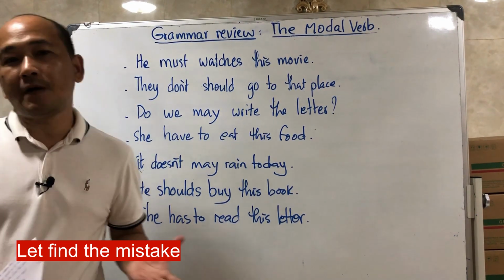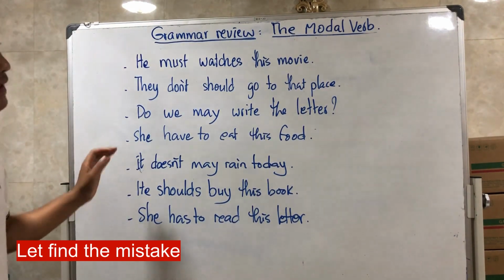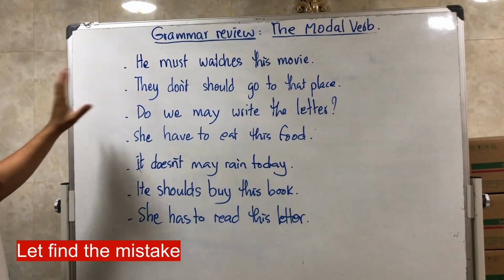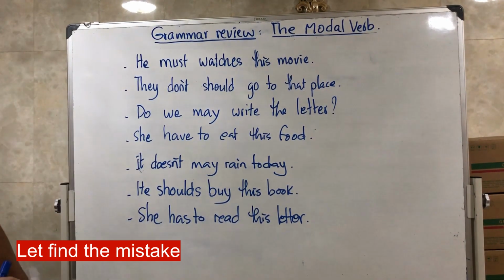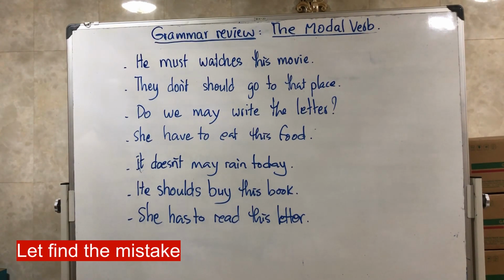Okay, so now let's practice. In these sentences there is a mistake, so let's find the mistake altogether. The first sentence: he must watch this movie. They don't should go to that place. Do we may write the letter? She have to eat this food. It doesn't may rain today. He should buy this book. She has to read this letter.